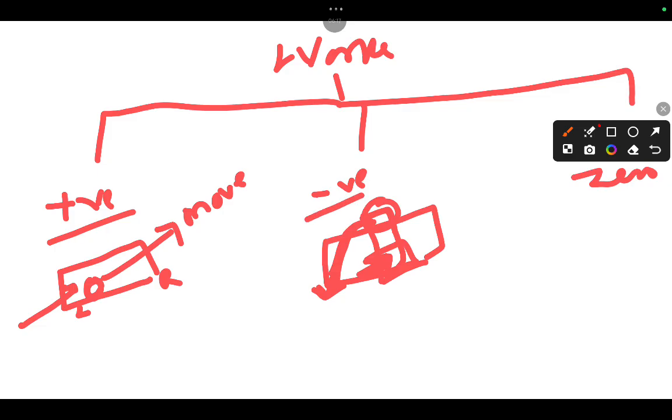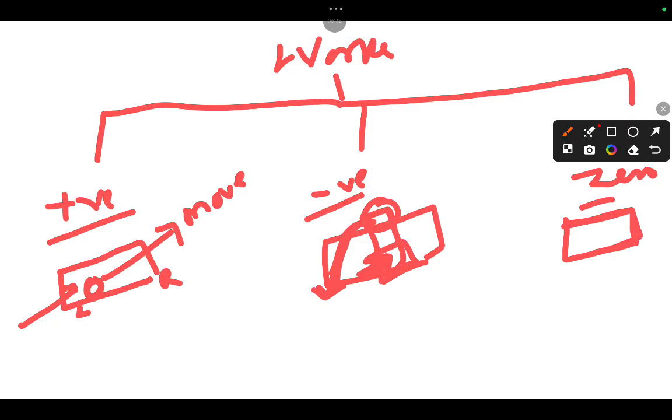This is nothing but the negative type. Just take your classroom or home wall and try to apply force on it. Does the wall move? No, of course it does not move.